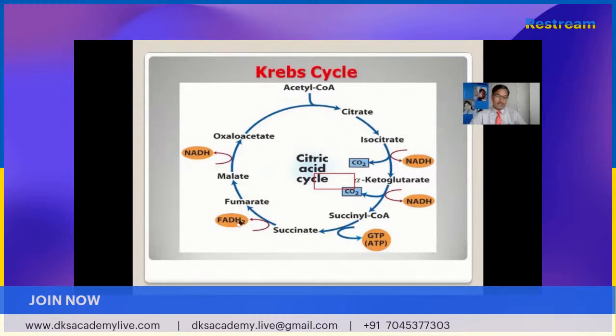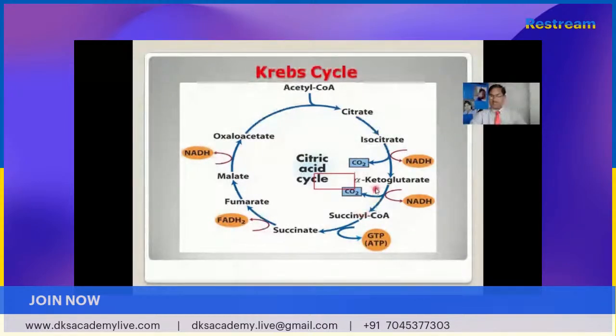Now succinic acid gets converted into fumaric acid. Here the reduction also takes place, and that reduction is carried by FAD, which gets converted into FADH2. Finally, when malic acid converts into oxaloacetic acid, reduction also takes place and an NADH2 molecule is produced. So if we see the whole Krebs cycle, also known as the citric acid cycle,